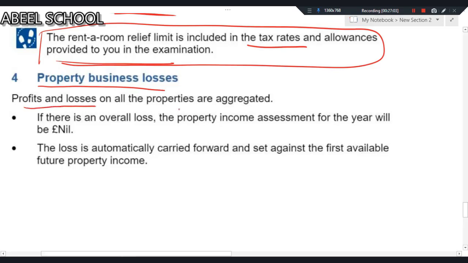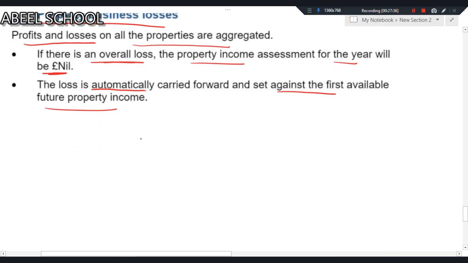Profits and losses of all the properties are aggregated. It is possible one individual might be having more than one property. So what we do is add the profits and losses of all the properties. If there is an overall loss, the property income assessment for the year will be nil. Obviously, if overall there is a loss, you will not be having any taxable income. The loss is automatically carried forward and set against the first available future property income. What do you mean by this? Assuming in the tax year 22-23, we are having property losses.